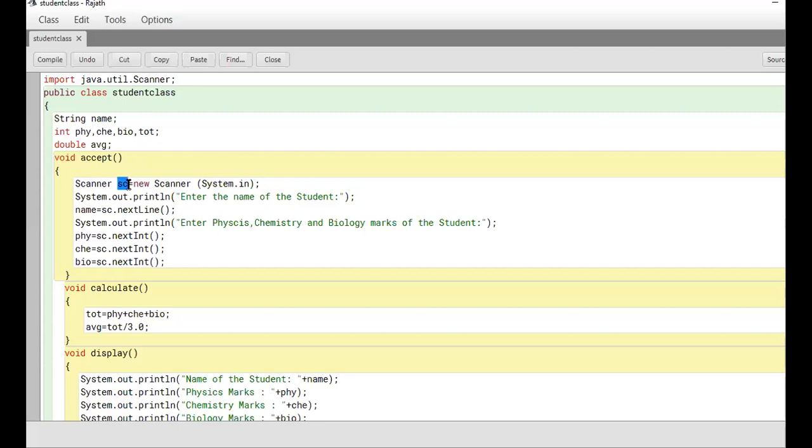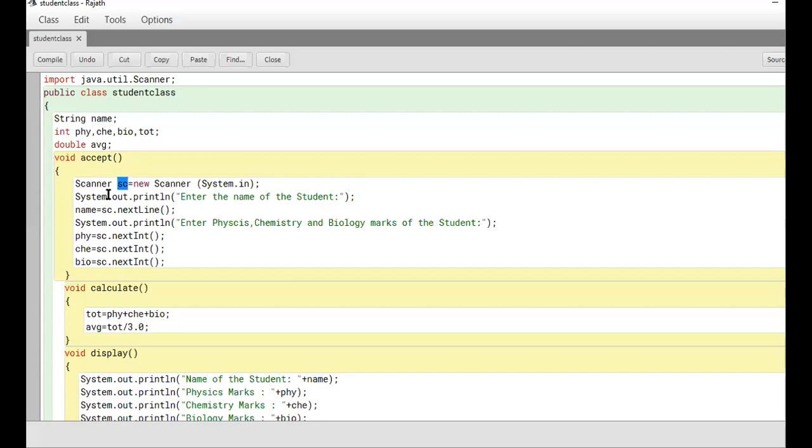Sometimes I use in. Sir, can you create the scanner in the class and not inside the method or function? I can create a scanner object either in the class directly or inside the function, anywhere that is convenient for me.